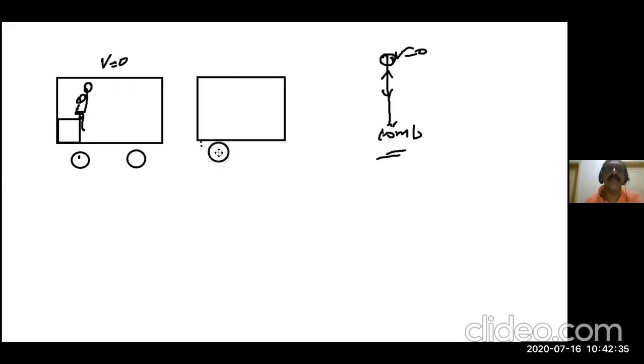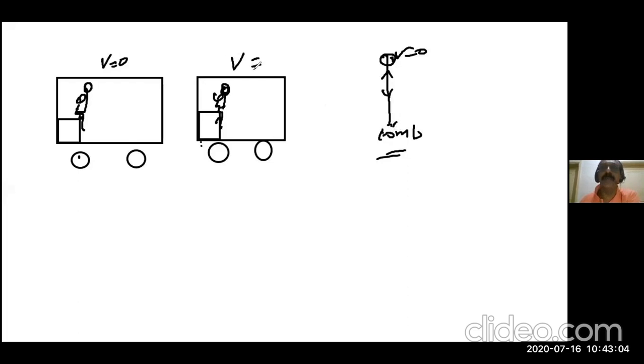Now, the same train is moving with a constant velocity. Now he is throwing the stone. What will happen to the stone now? Where will it fall? Projectile motion. It will fall behind the train, farther from his hand. Will it fall behind, sir? No, it will fall in his hand only, because the speed of the train is more. It will fall in the same hand, same like this body.